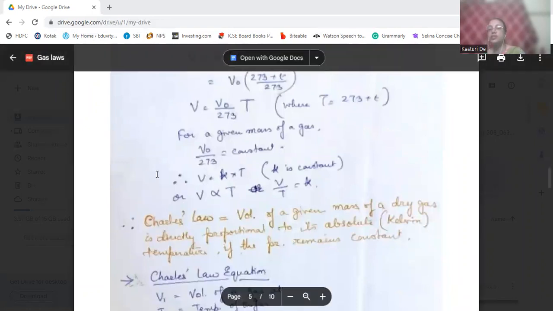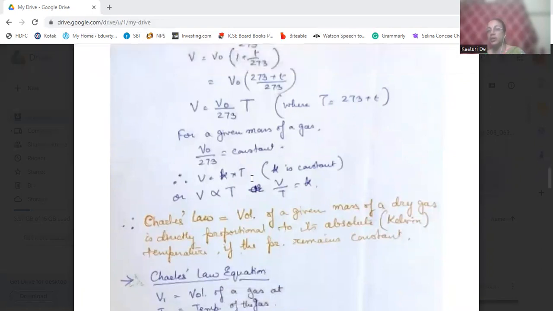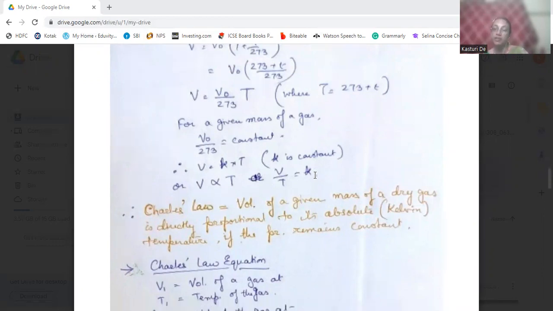So V is equal to K into T, K is constant, or you can say V is directly proportional to T, or V by T is equal to K. So that is Charles' law. We told you that the volume of a given mass of a dry gas is directly proportional to its absolute temperature where pressure remains constant.